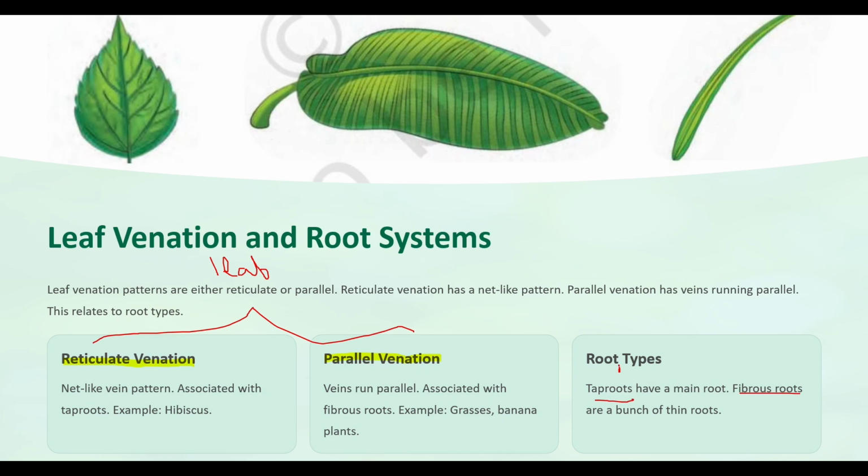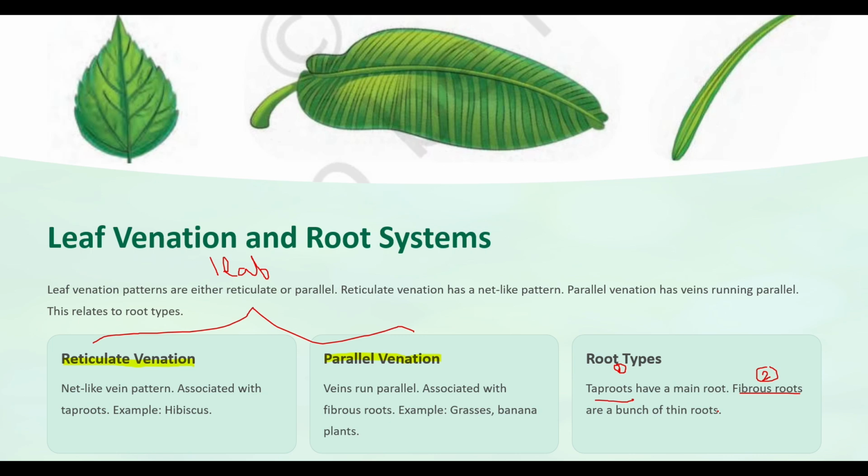Taproots have only a main root, but fibrous roots have a bunch of thin roots. Taproots are seen in mustard, carrot, and radish. Fibrous roots we can see in grass, wheat, onion, etc. We all know that roots are for absorbing nutrients from the soil, and this kind of stuff was already learned in previous classes.